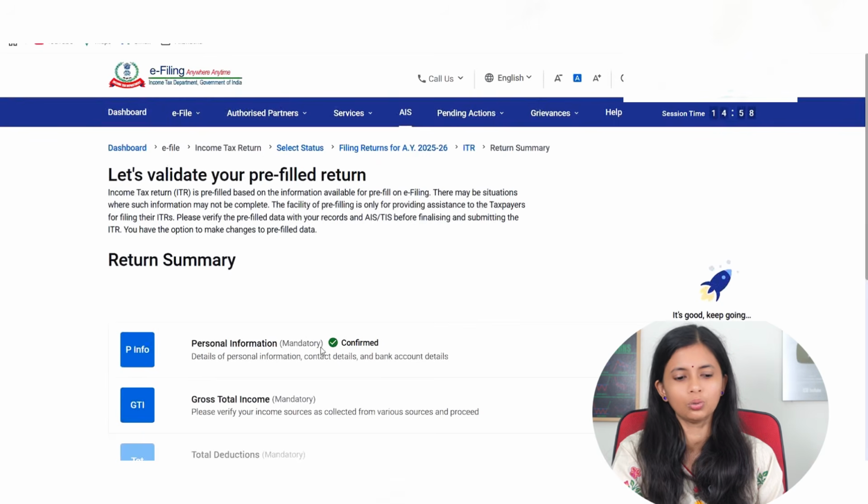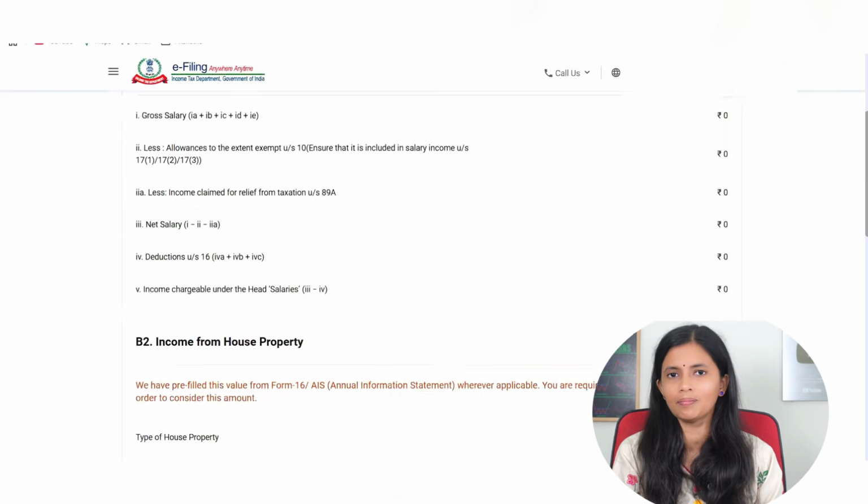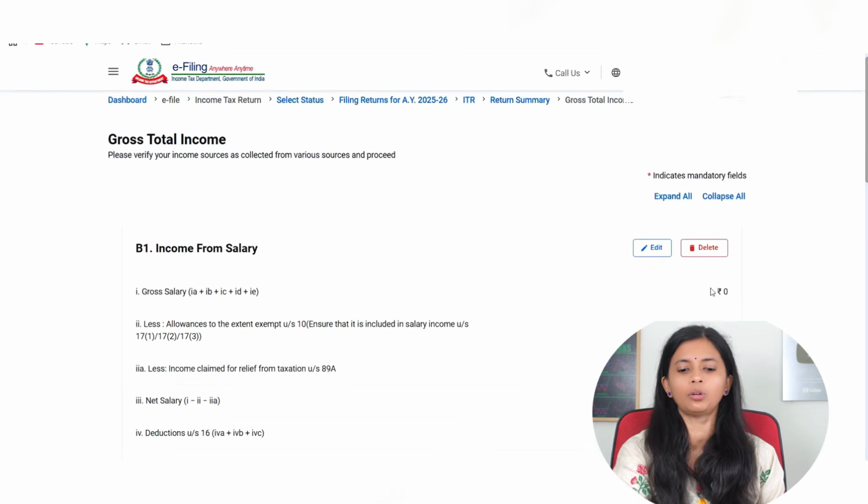Now the next thing is to click on gross total income and fill in the details. I have just taken this dummy account, so I don't have to fill in anything here. Nothing is populated. But when you have Form 16, it will be automatically displayed here. Your gross salary will come, but still compare it with Form 16 and make sure that both are matching.